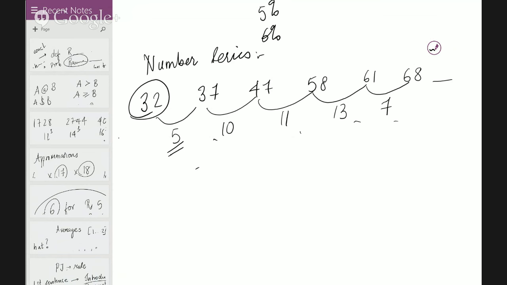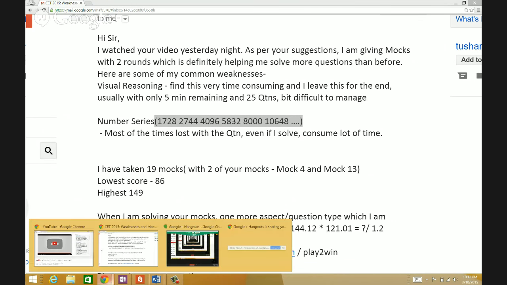Always do that. How is 5 related to 32? How is 10 related to 37? How is 11 related to 47? You have to think that way. How is 13 related to 58? Now if you check closely, 3 plus 2 is 5, 3 plus 7 is 10, 4 plus 7 is 11, 4 plus 13, 6 plus 7. So 6 plus 8 is 14, and that 14 gets added and it's going to be 82. That's how this number series works precisely, a very, very beautiful number series in fact. Yeah, that's how it functions.